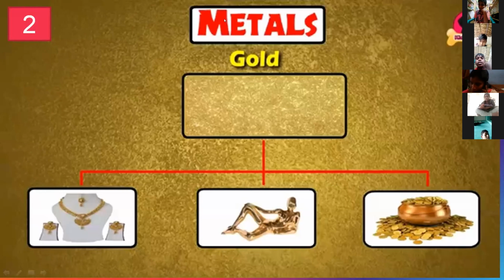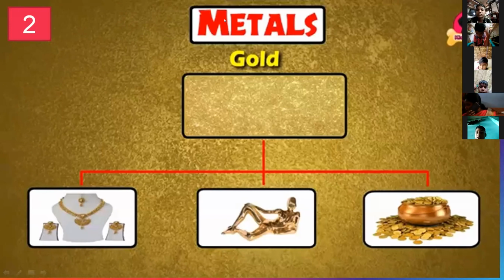Sir, first we look at the picture. This is gold. Three things are made up of gold: first is the necklace, another is gold coins, and another is ornaments. So gold is the most precious metal. It is most valuable, and ornaments, coins and necklaces are made up of gold.